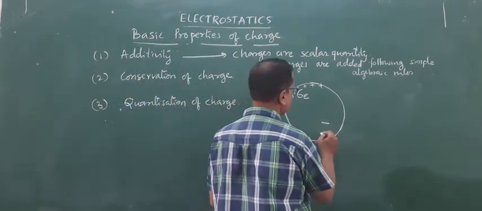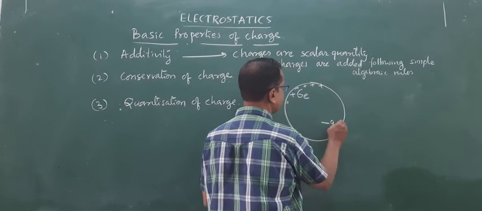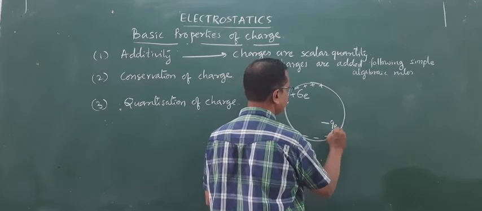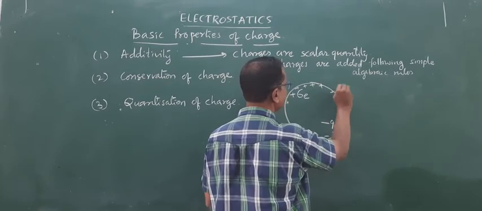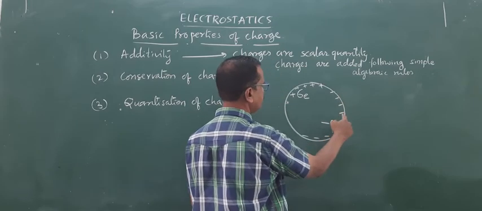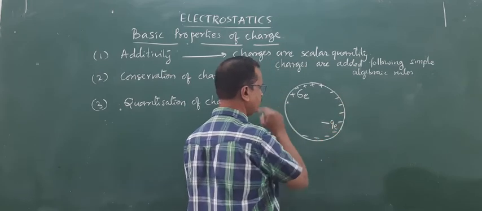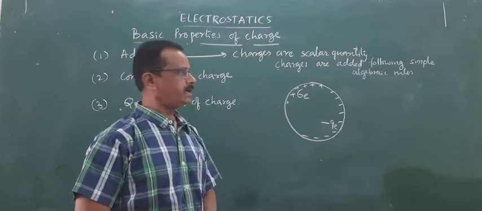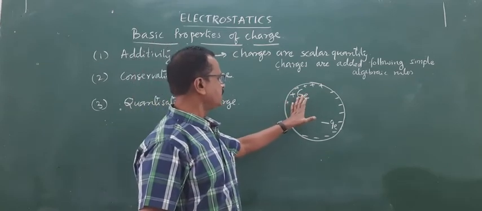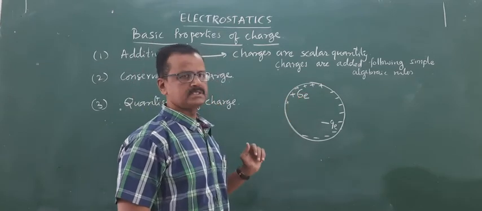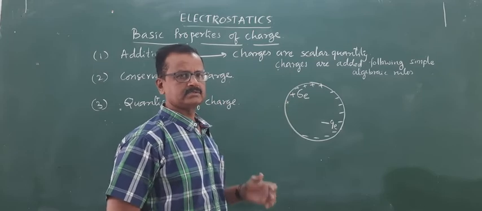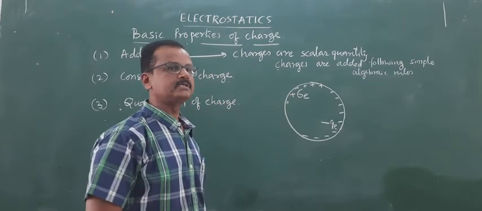And this side it has a minus 9e, that is 9 electrons on one side, and the other side has a vacancy of 6 electrons.